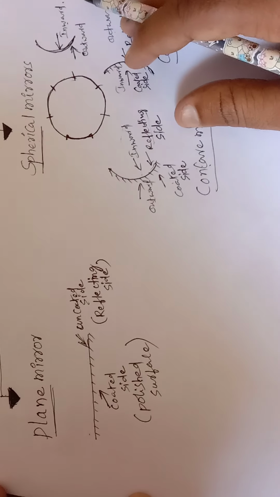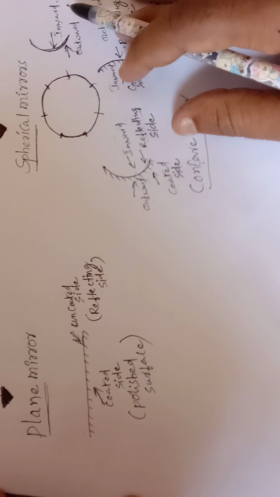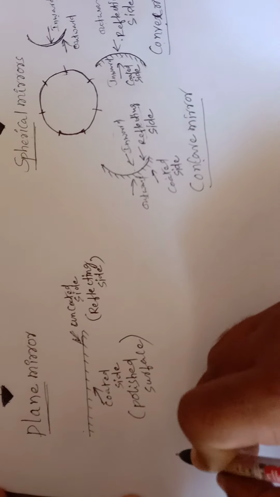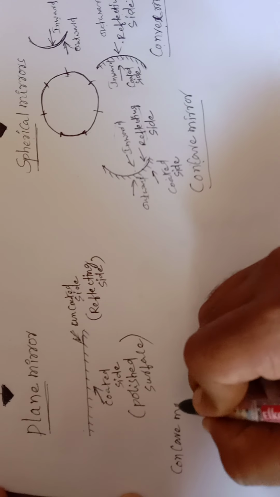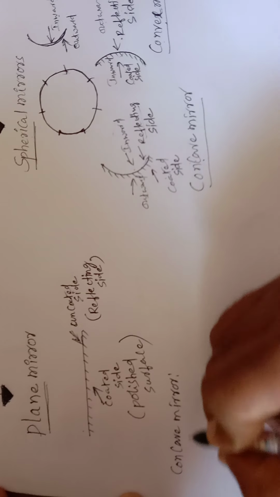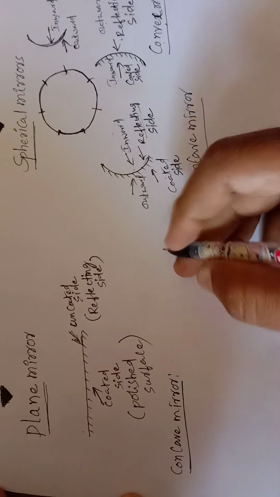So let us discuss the definitions of the concave mirror and the convex mirror. First of all, we will discuss what a concave mirror is. How can we define the concave mirror?